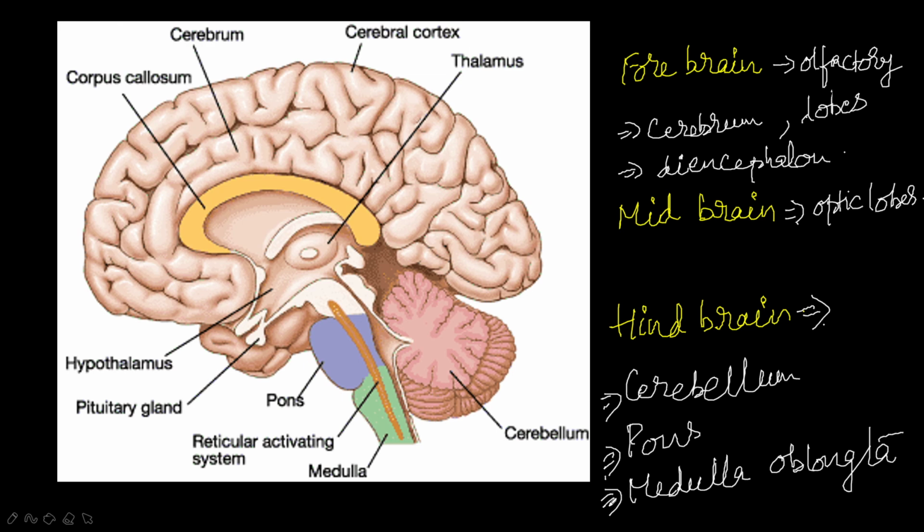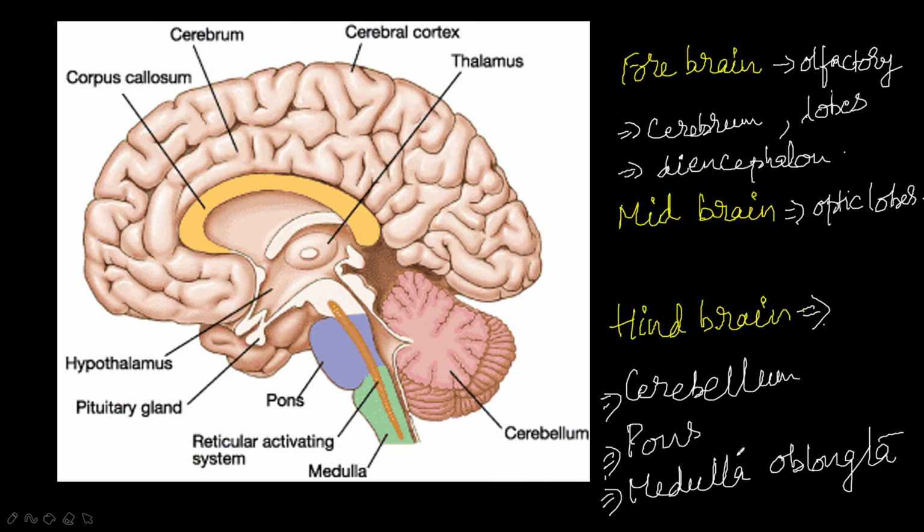So the functions of this is all the vital reflex actions, reflex center, cardiac center, center for swallowing, sneezing, coughing, vomiting. These all are controlled by medulla oblongata. So all the involuntary actions like peristalsis, when you are eating, the movement of the food through the esophagus, the breathing part, swallowing anything, heartbeat, these all are controlled by the medulla oblongata.